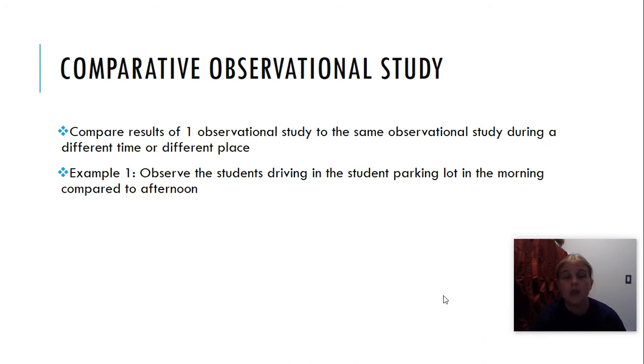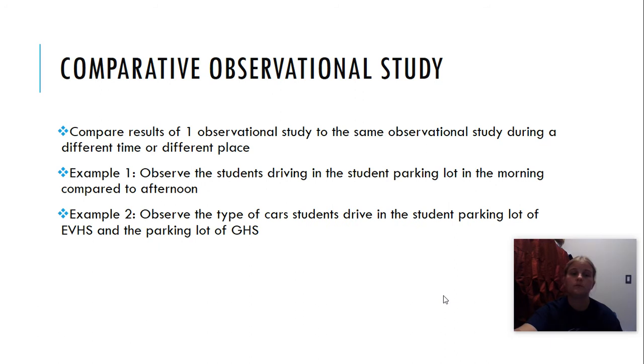So for example, if I go to the student parking lot and observe how fast students drive in the morning compared to how fast students drive in the afternoon, I can make a conclusion and just make an observation about whether or not they drive differently in the morning or in the afternoon. Again, I'm not doing anything to affect how they drive. I'm just sitting there writing it down.